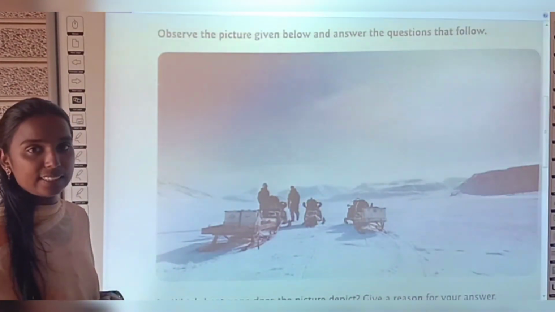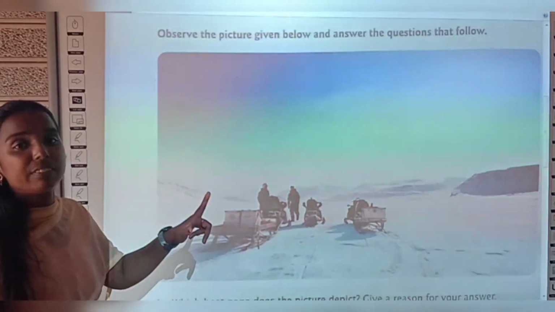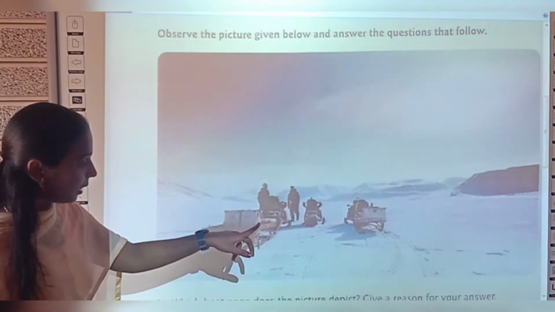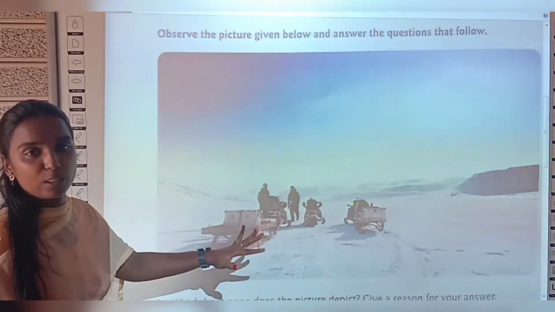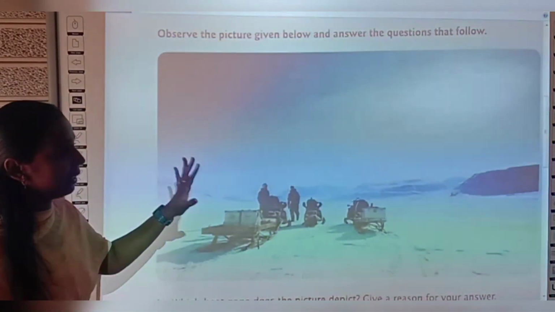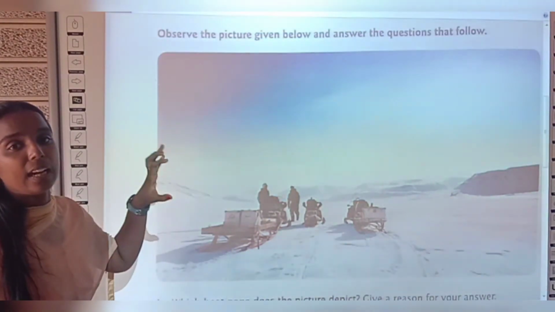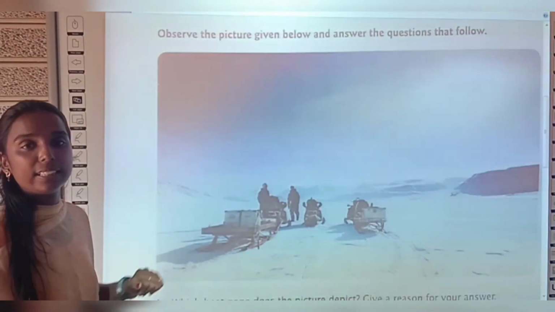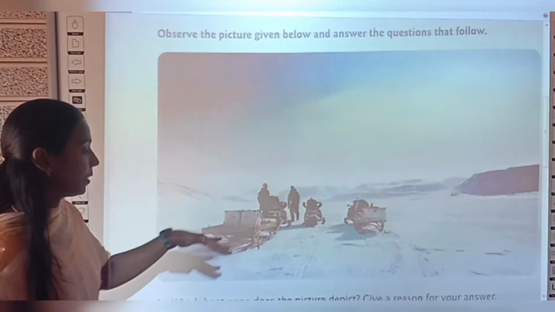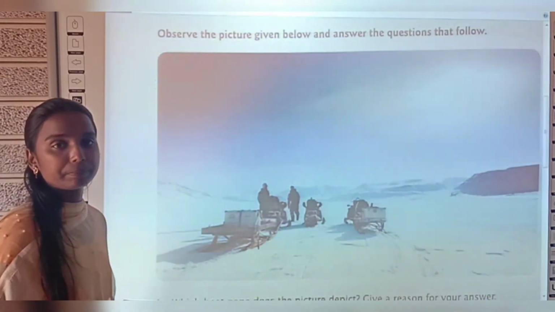Is this a sledge? No, right? A sledge is carried by dogs. No, so this is a snowmobile. In this picture we can see that some people are using a snowmobile to travel in this frigid zone. Now shall we answer the questions?